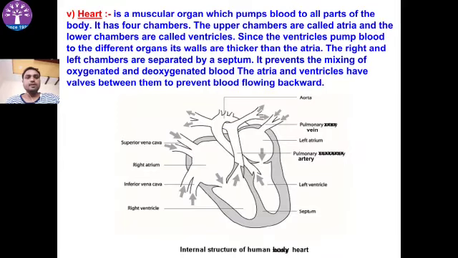This is the structure of the heart. It is a muscular organ that pumps blood to all parts of the body. We have a four-chambered heart. The upper chambers are atria and the lower chambers are ventricles: right ventricle, left ventricle, right atrium and left atrium. So these are the four chambers of the heart. The right and left chambers are separated by the septum. It prevents the mixing of oxygenated and deoxygenated blood.